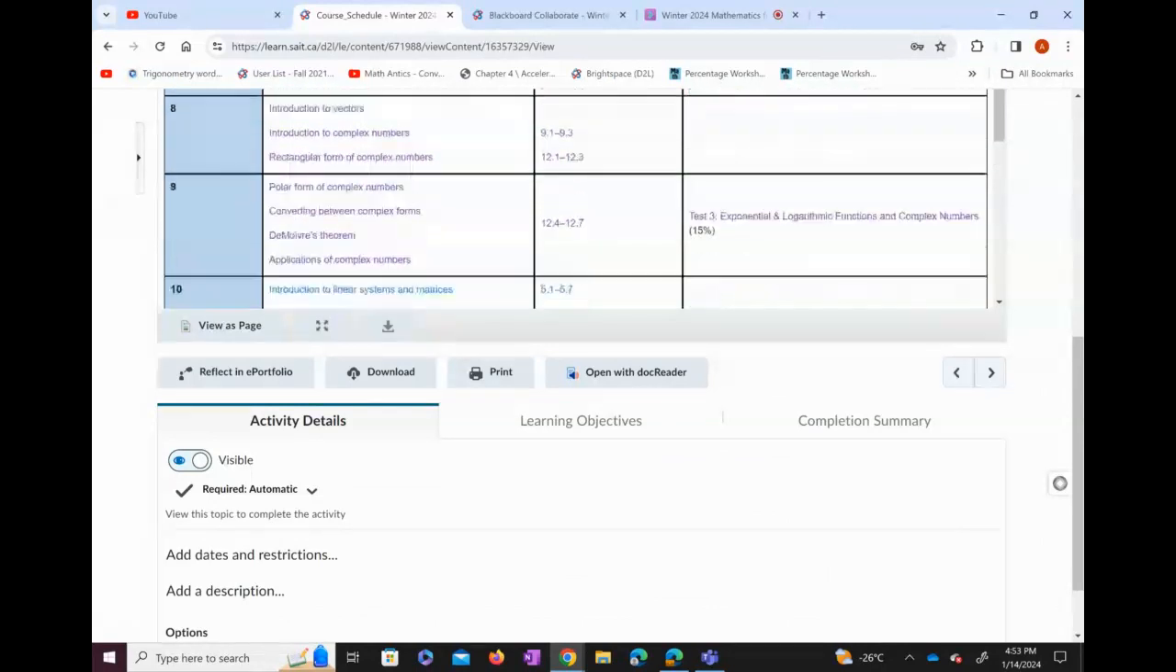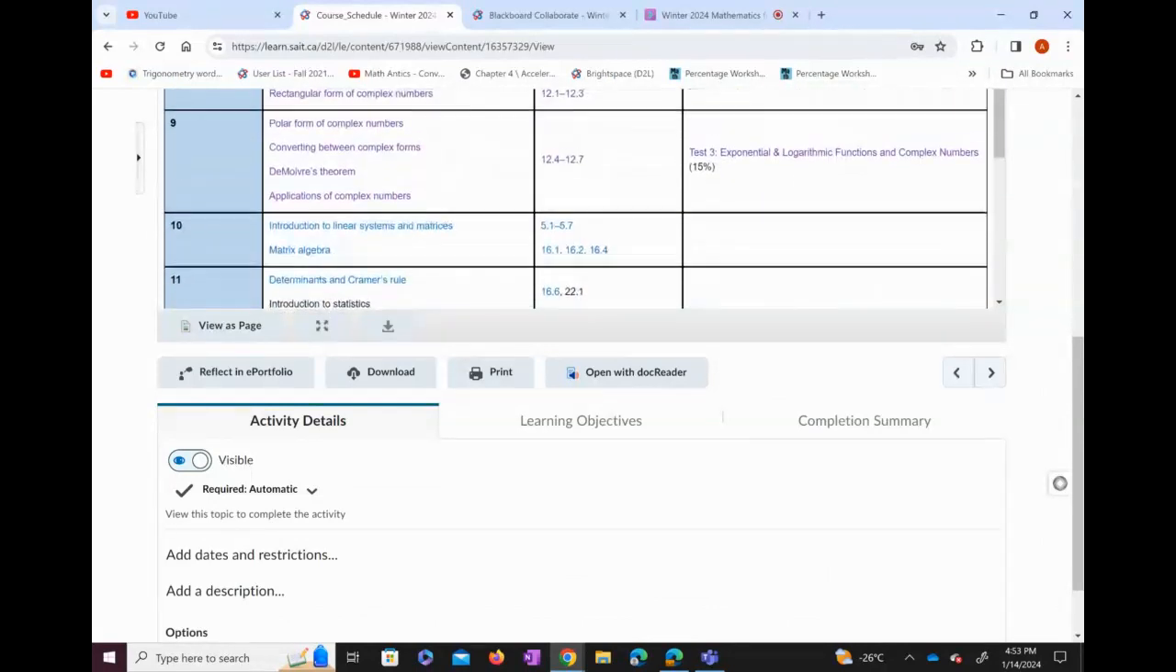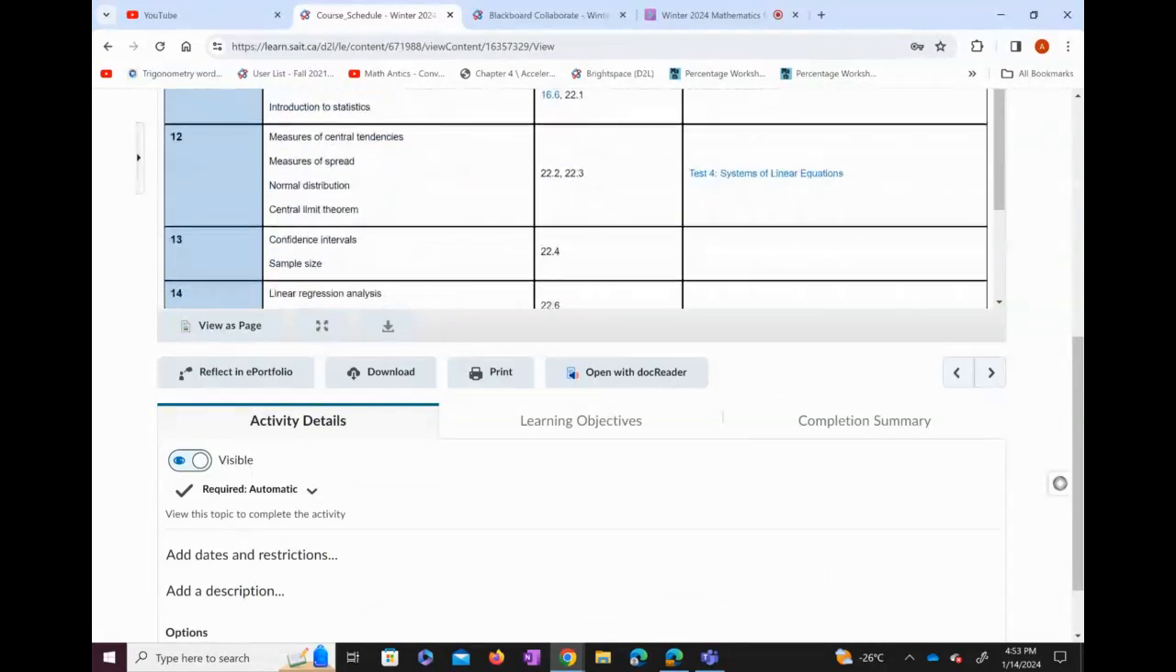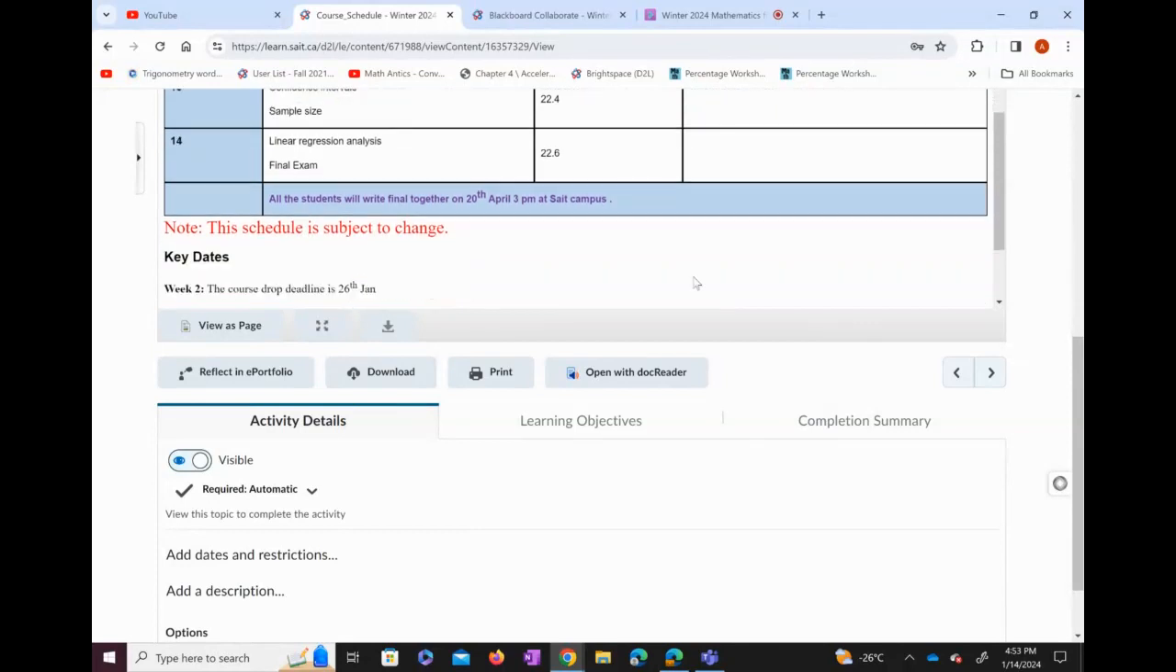Test 2 is in week 6, test 3 is in week number 9, and test 4 is in week number 12. And for the final, you'll write the final again on campus. Everyone will be on campus together on 20th April at 3 p.m. You will write the exam on campus.